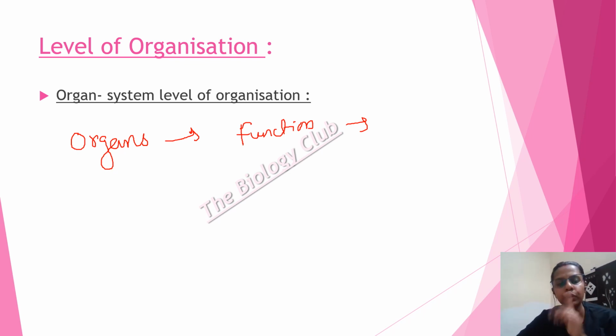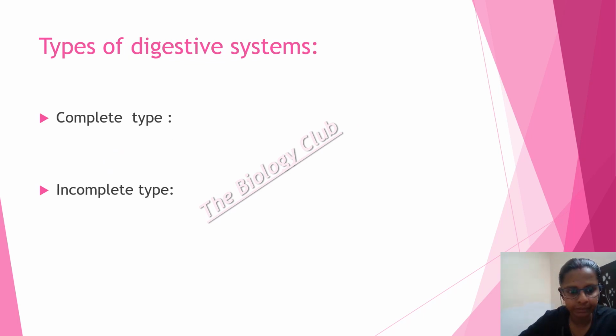Now we will move on to the next part, the types of digestive systems. As we have just done the organ system level of organization, now we have different types of digestive system. The first one is the complete digestive system.